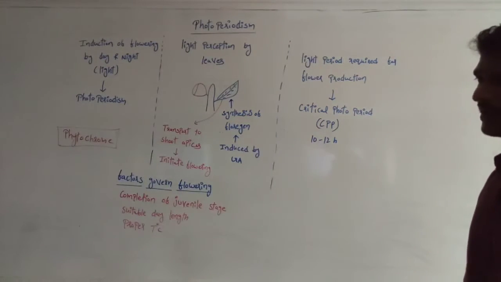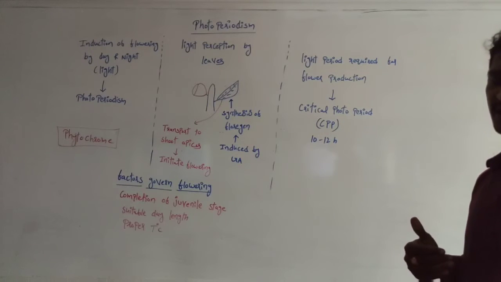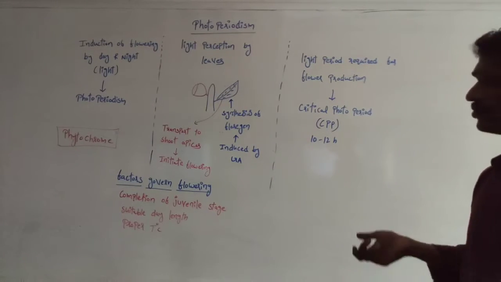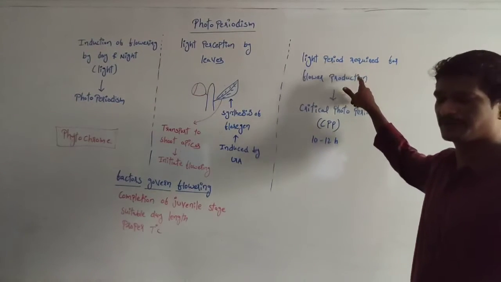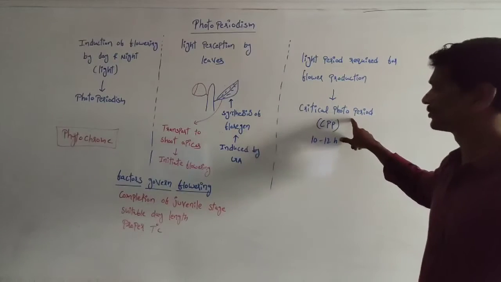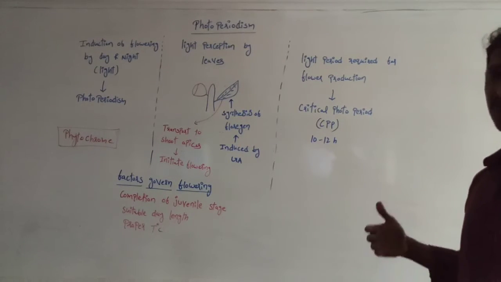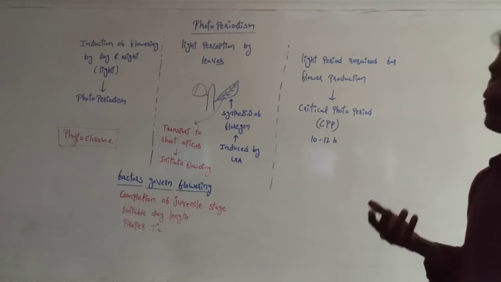And we know for every plant, the flower production requires light. There is a standard value there, a particular standard value. Based on that standard value, we classify the plants into majorly 3 types. So the standard value is nothing but the light period required for the flower production. This one is called the critical photoperiod. This is the standard value for every plant. Based on the critical photoperiod, we classify the flowering plants.